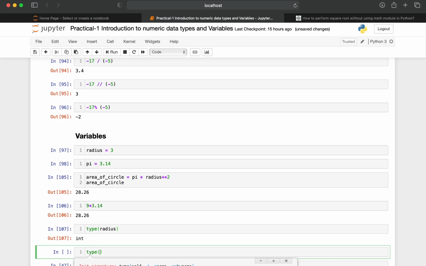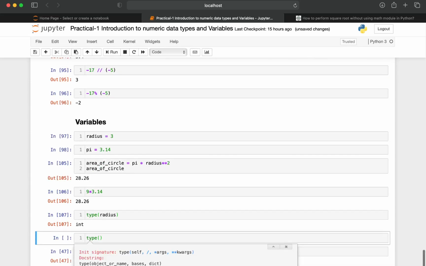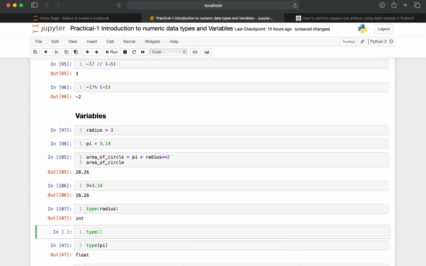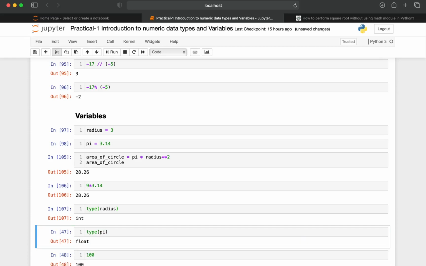So the doc string tells us what exactly this function is going to do. Type of object, where the object can be a variable or any other thing, is going to return the type of the data present in that particular object. So this is nothing but a doc string. A doc string tells us what exactly this particular function is doing.